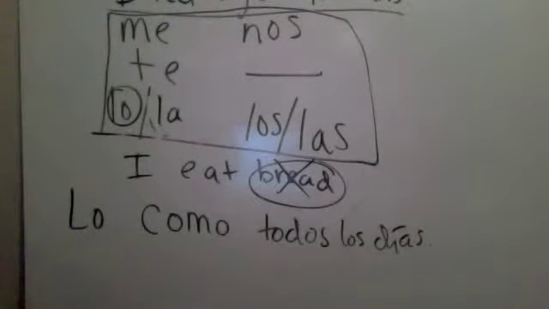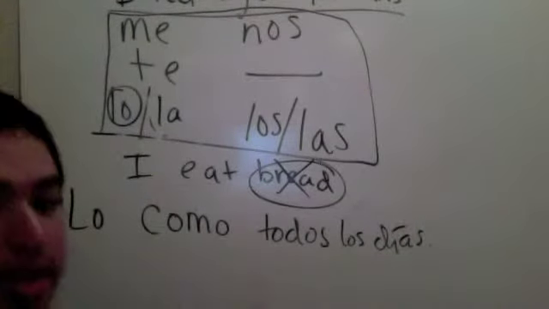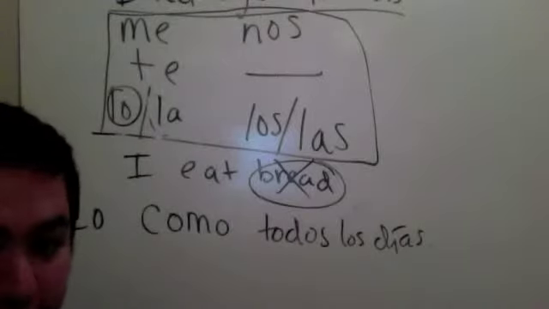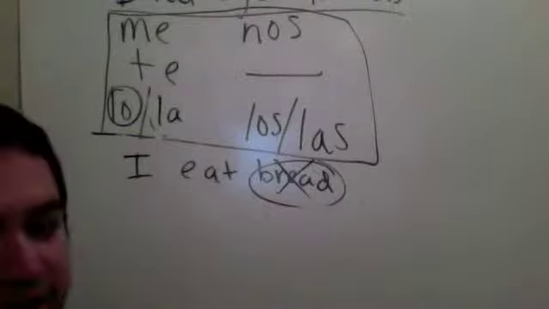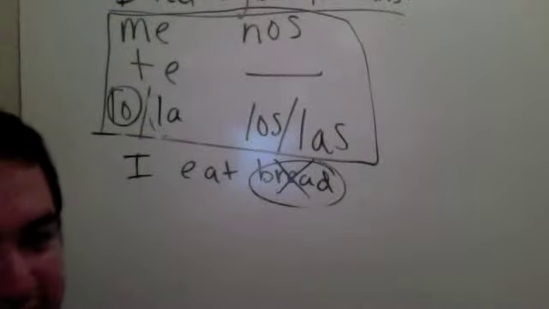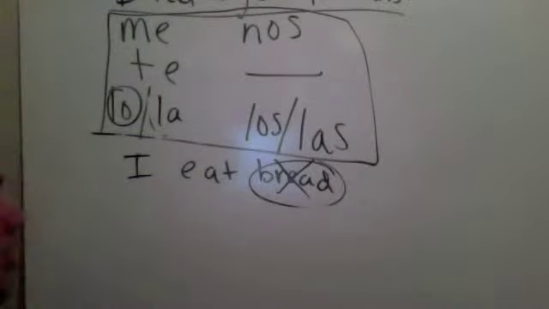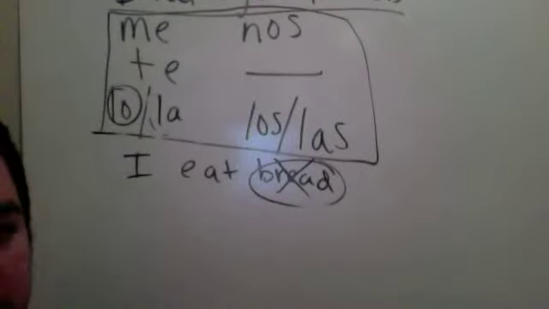That's one placement rule. I would write that down on a piece of paper. It can go before a conjugated verb. So what if I'm a big fan of cooking my own bread? I don't like to buy it from the store. Okay? How about I want to cook the bread?